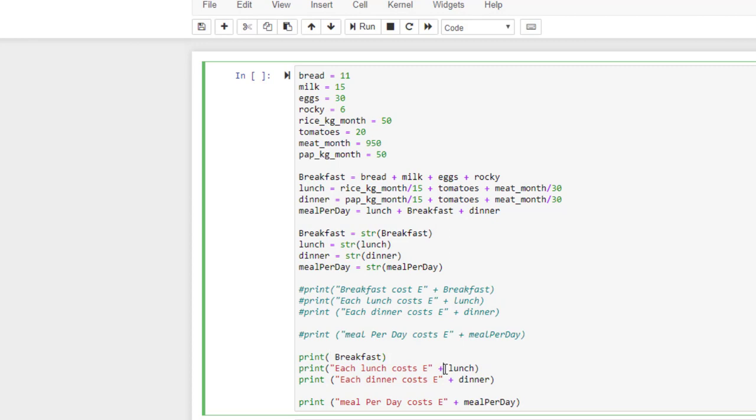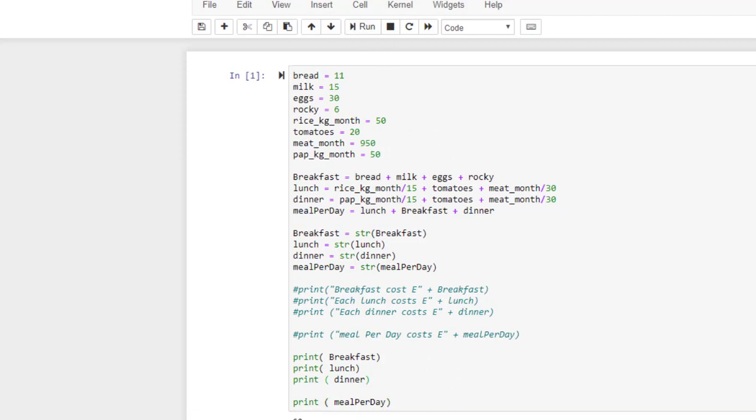So it's very easy. If I don't want to add them together, I remove these ones, and there will not be any reason for it to add anything together. So it will just give me the amount. If I run this one, it just gives me breakfast is 62, lunch is 55, dinner is 55, meal per day is 172, which is very easy and straightforward.